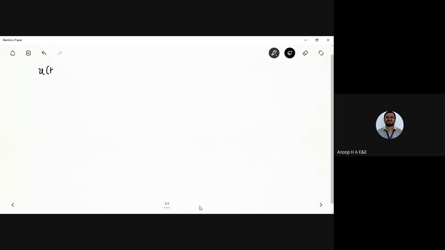Okay, so u of k, if I want to sketch it, is quite similar to u of n, where for k greater than or equal to 0 it is 1, and for k less than 0 it is equal to 0. So 0, 1, 2, 3. Okay, now I have this value written here. Now I have u of n minus k.